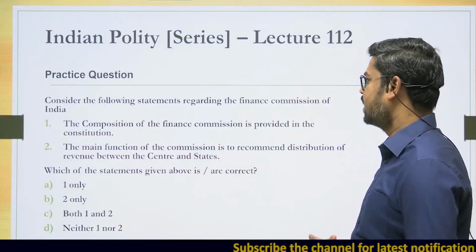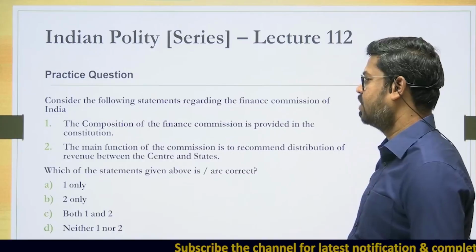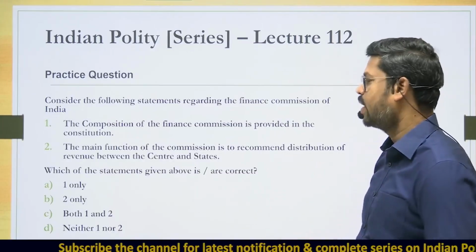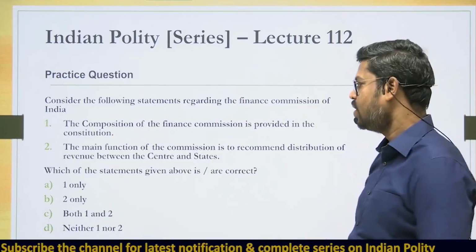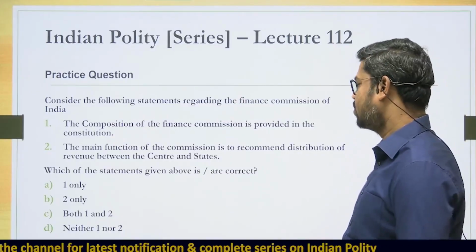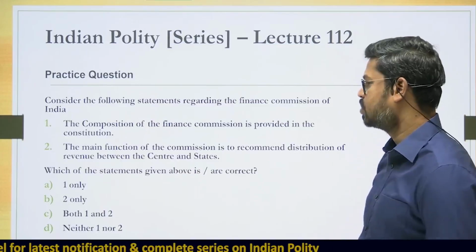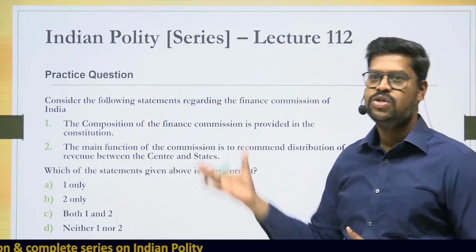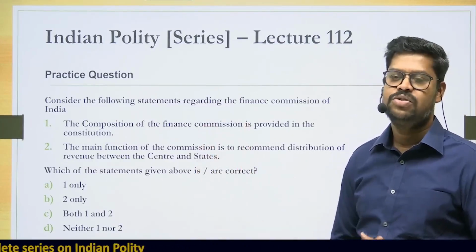Consider the following statements regarding the Finance Commission of India. Statement 1: The composition of the Finance Commission is provided in the Constitution. Statement 2: The main function of the Commission is to recommend the distribution of revenue between the center and the states. Which of the statements given above are correct? Depending upon the statements, you can choose your answer.